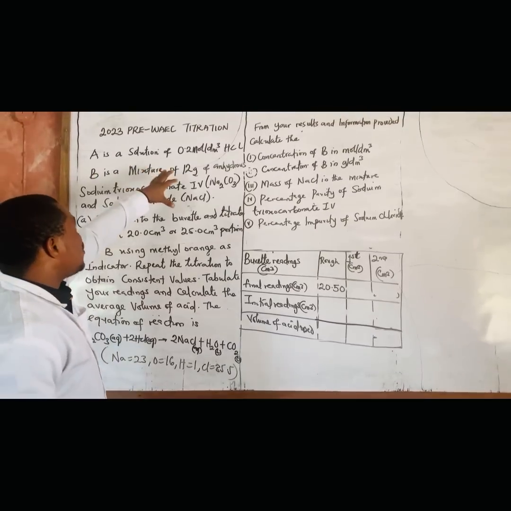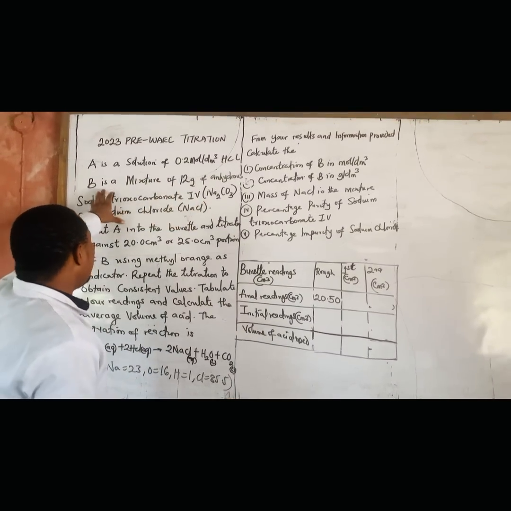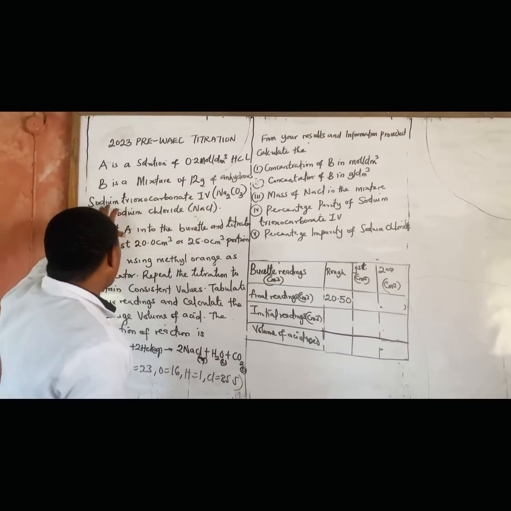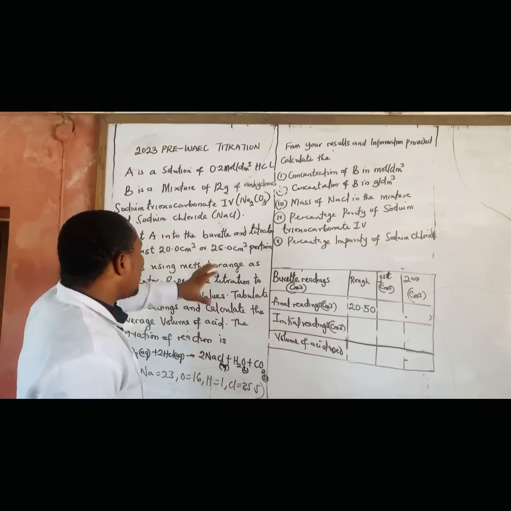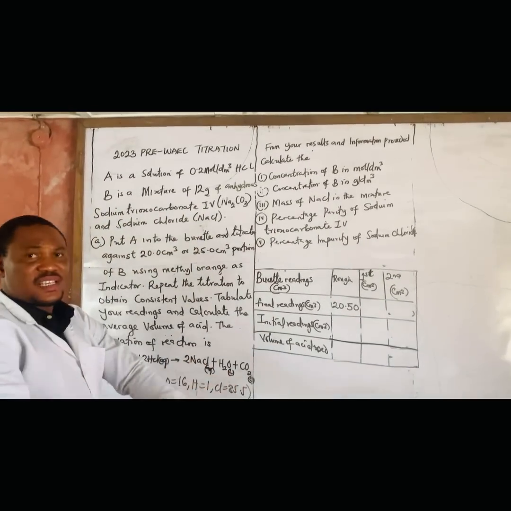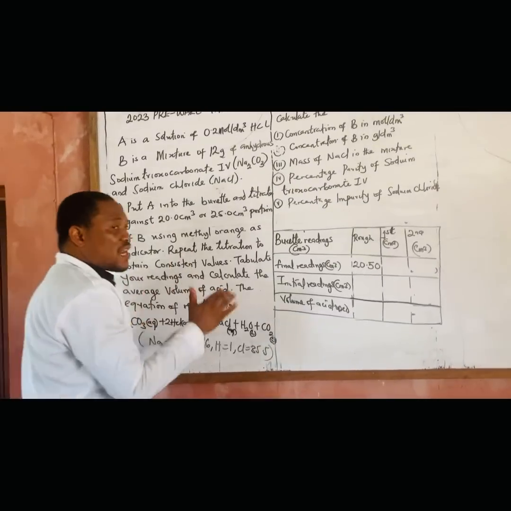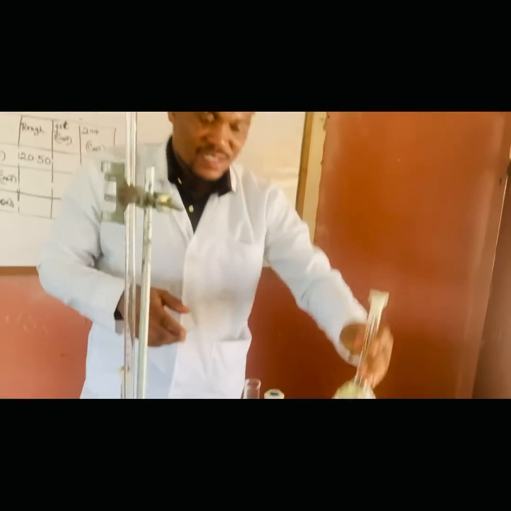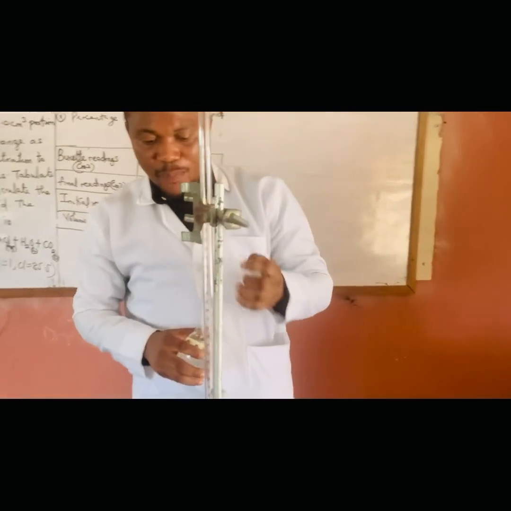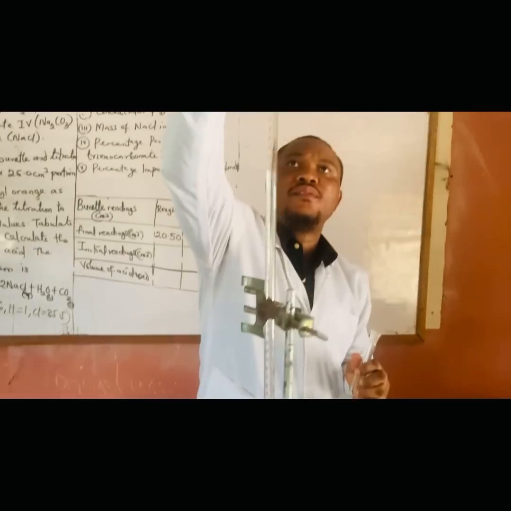So we have A, a solution of 0.2 mole per dm cubed. B is a mixture of 12 grams of anhydrous sodium trioxocarbonate(IV) and sodium chloride. Put A into the burette. I've prepared all this here already, so let's quickly carry out the practical without much ado. A is going into the burette. This is A, I've prepared it, 0.2 molar.